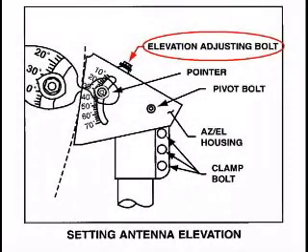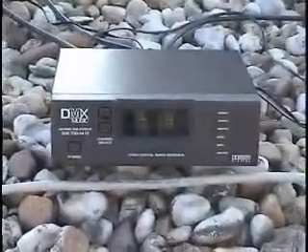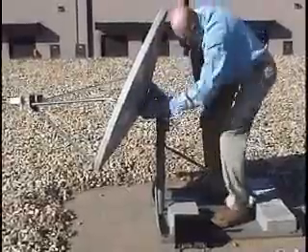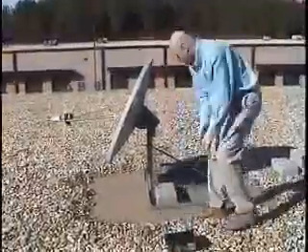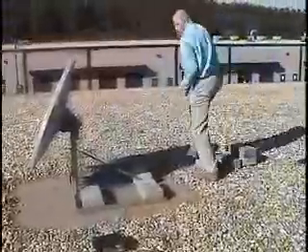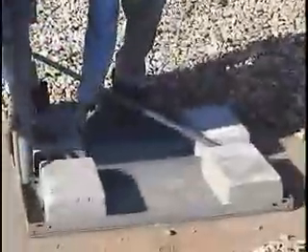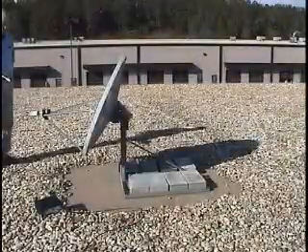Adjust the fine-tune elevation bolt and then secure all the elevation and mast nuts. Next, move the test receiver and place the remaining ballast on the sled. Okay, now that all the ballast has been placed, the next step is to peak the polarity of the LNB.